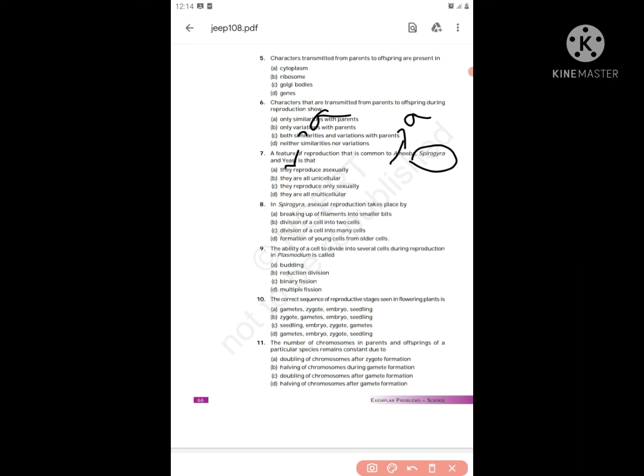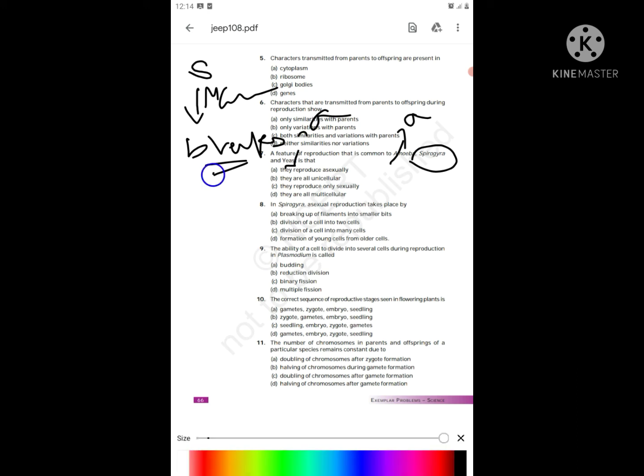Spirogyra reproduces by fragmentation. On maturation, it automatically breaks into pieces. It's not like planaria, which breaks into pieces with some external force on it. But Spirogyra isn't like that. On maturation, it automatically breaks into pieces, and each piece will form a new individual.